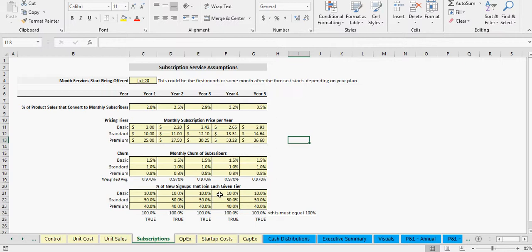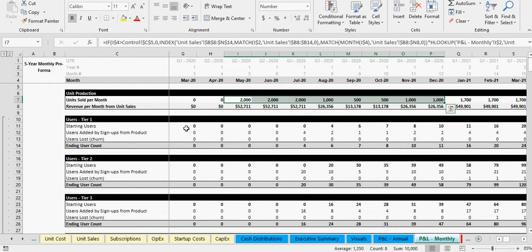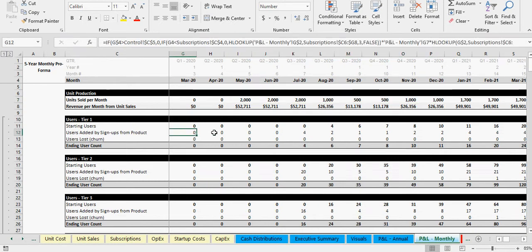Now we go to subscriptions. So this is the fun part. So you're selling all these things that you've made, and now you know some amount of those units are going to convert into monthly subscribers of your service. That could be and is likely related directly to the product. So you can put in those percentages here, and you can change it each year if you want, or it could be the same. So this 2% is just flowing right into here, and it's going to fuel the amount of user growth of these different tiers.